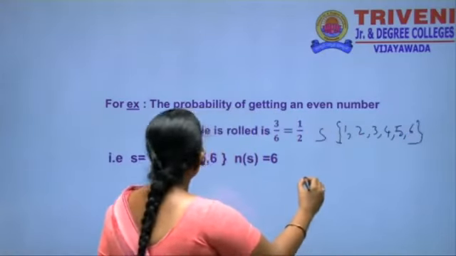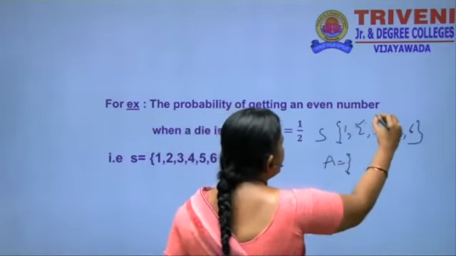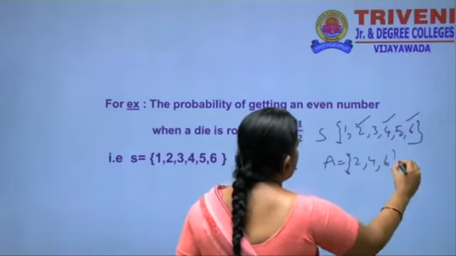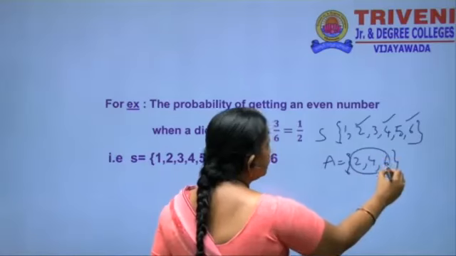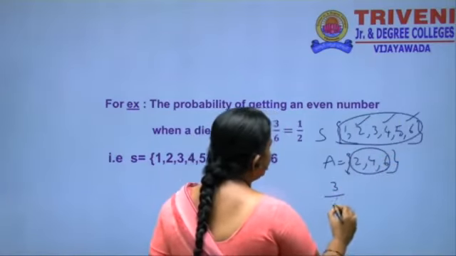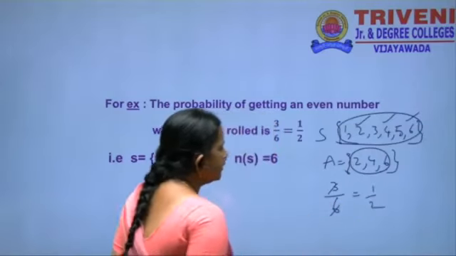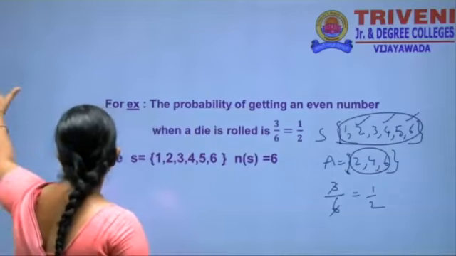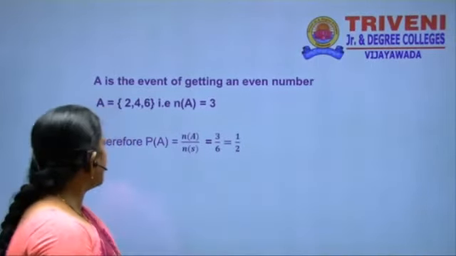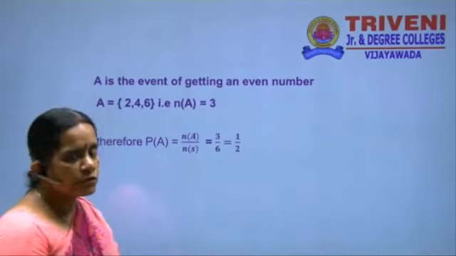The probability of getting an even number. How many even numbers does the die have? 2, 4, 6. How many sample points are there? 3. But the total number of sample events is 6. Thus it can be written as 3 by 6. It can be cancelled, we get 1 by 2. A is the event of getting an even number, n of A is equal to 3. Therefore, P of A is equal to 3 by 6.